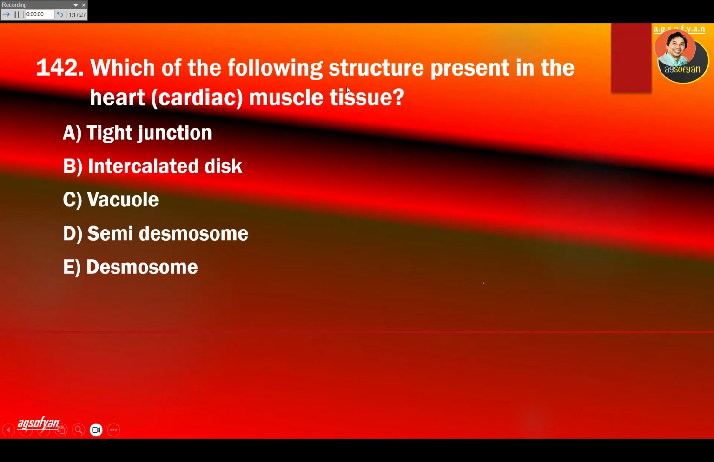Which of the following structure is present in the heart or cardiac muscle tissue? Okay, so heart muscle cells have connection between them. It's called the gap junction. So you will have the gap junction in the form of what we call the intercalated disc. So intercalated disc, this is another name for gap junction.